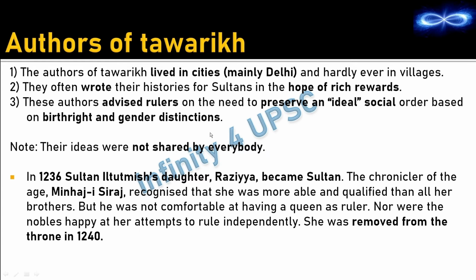These authors advised rulers on the need to preserve an ideal social order. So what is this ideal social order? It is something which is based on birthright and gender distinction. Birthright in the sense that somebody who takes birth in a noble family should go on to become something very important, and some other person who takes birth in a very humble family should live a life which is very humble. That humble person should never be elevated to a high position. So that is the meaning of social order based on birthright. Then gender distinction in the sense that the status of women should always be lower than that of men.